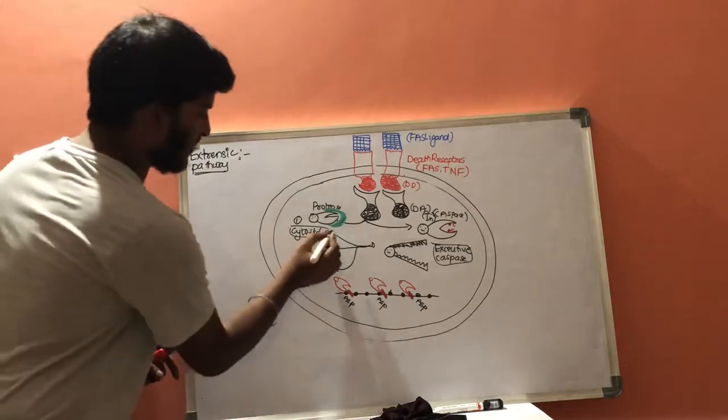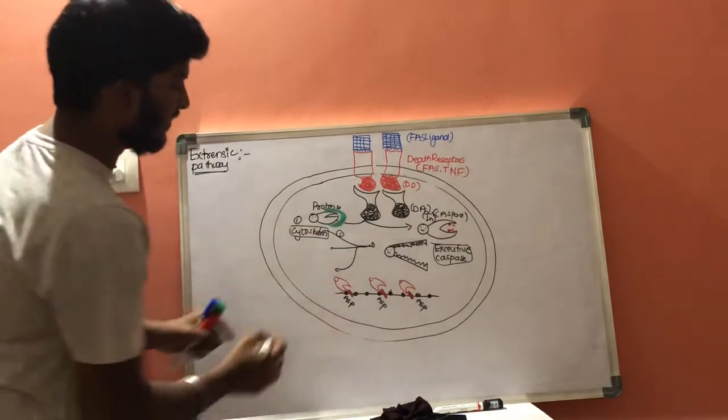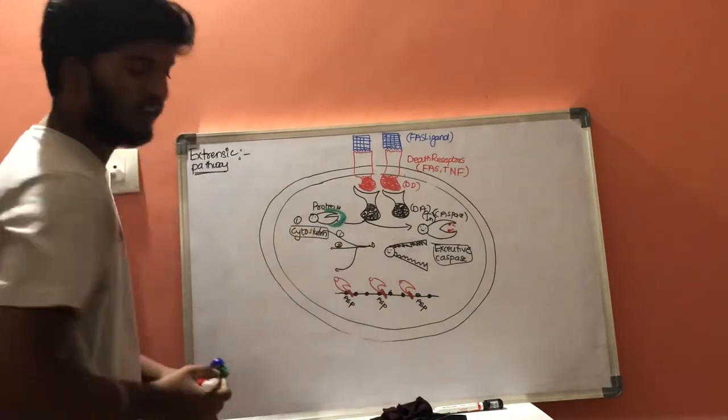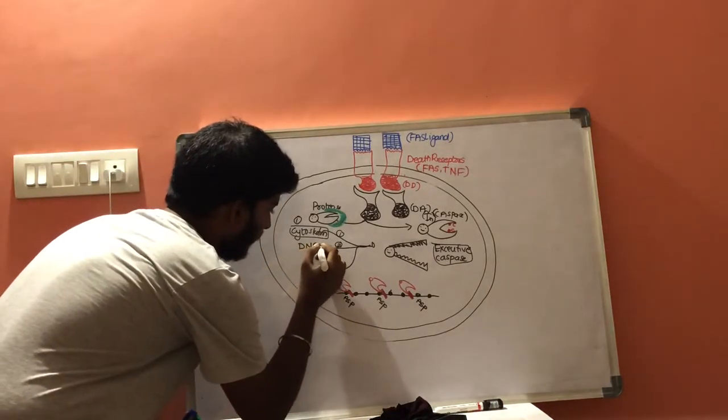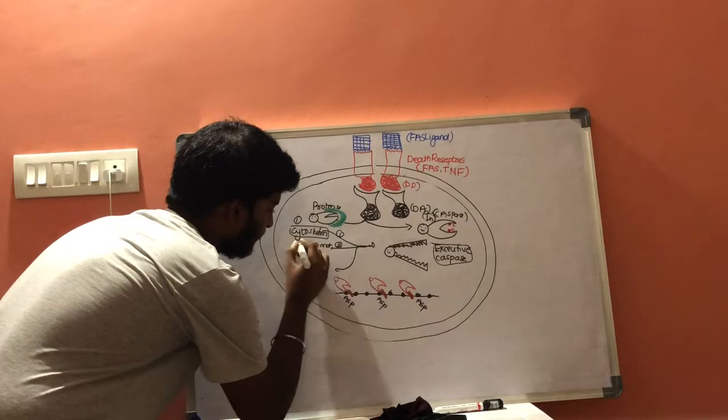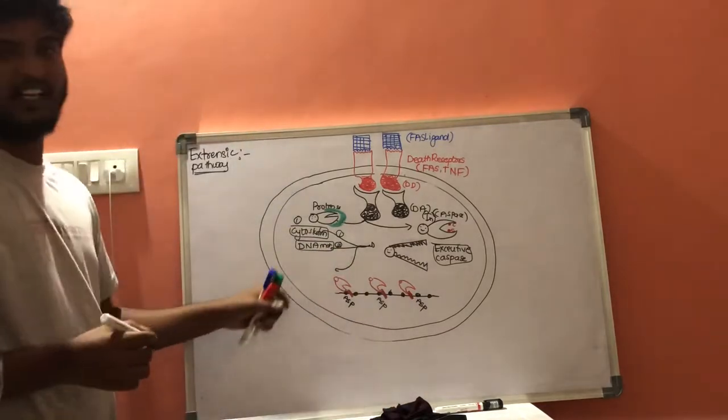This is the first function. And the second function is that they will damage the DNA material.